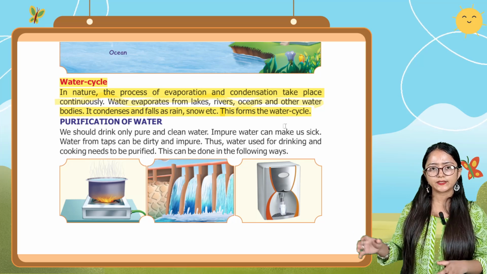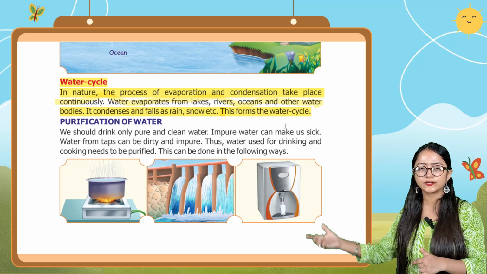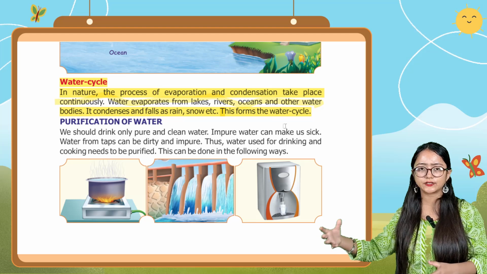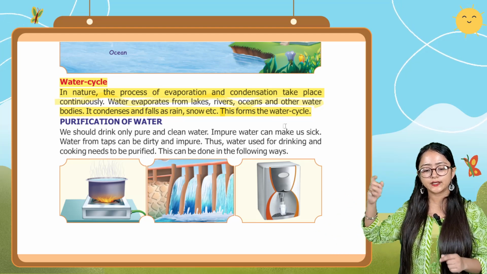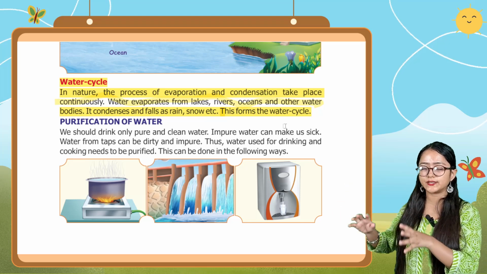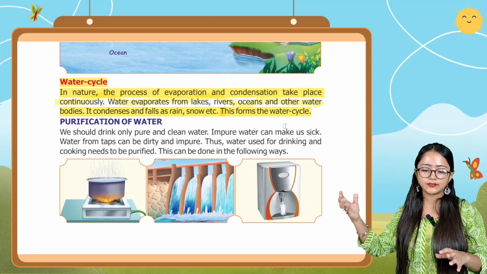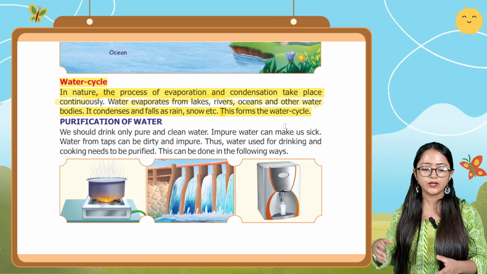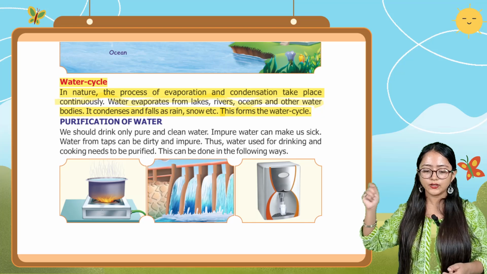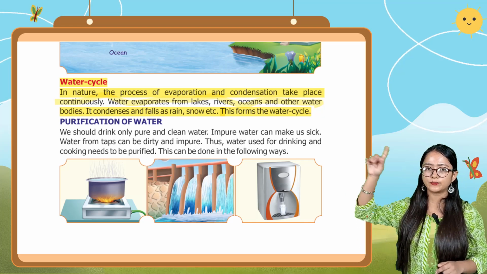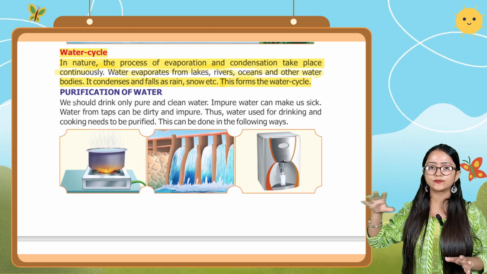So basically, evaporation, condensation and precipitation take place continuously, and water evaporates from lakes, rivers, oceans, seas and other water bodies, and it condenses and falls as rain, hail, or snow. This whole cycle is known as the water cycle.